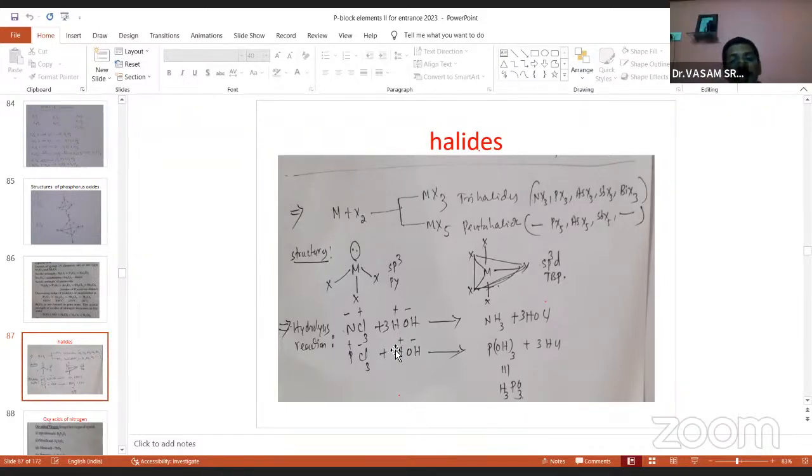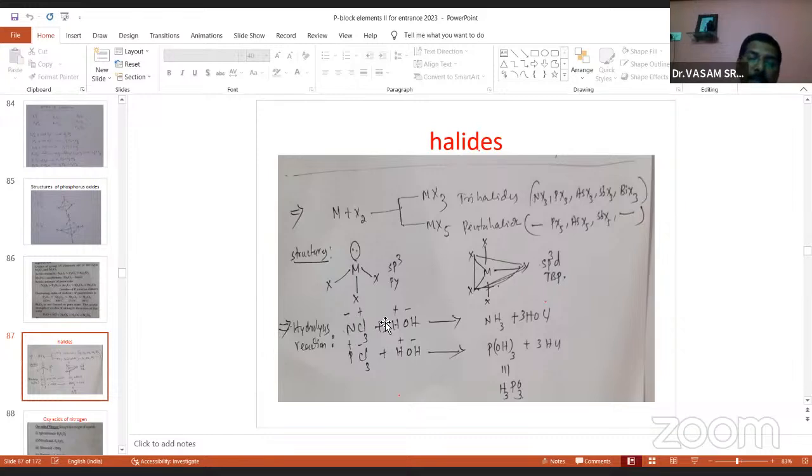So what is the reason here? Remember, this is a very important hydrolysis reaction. In water, H+ and OH- ions are there. But in NCl3, N has higher electronegativity, so N becomes negatively charged. Ultimately, the neighboring chlorines become positive.